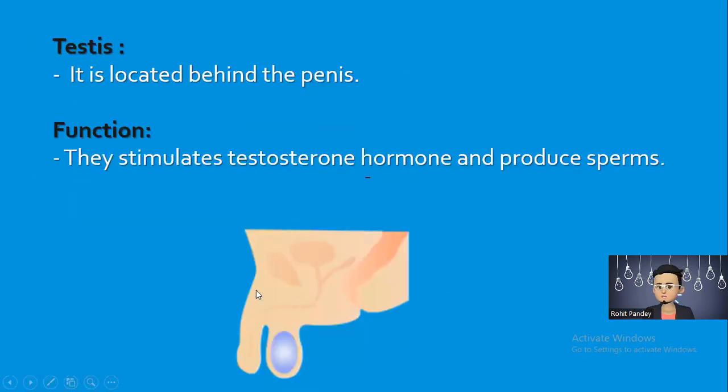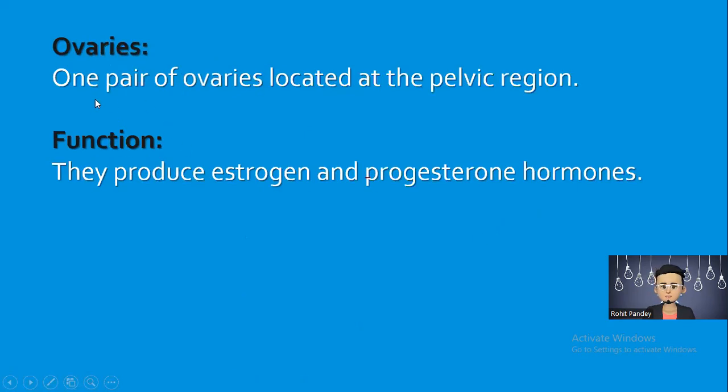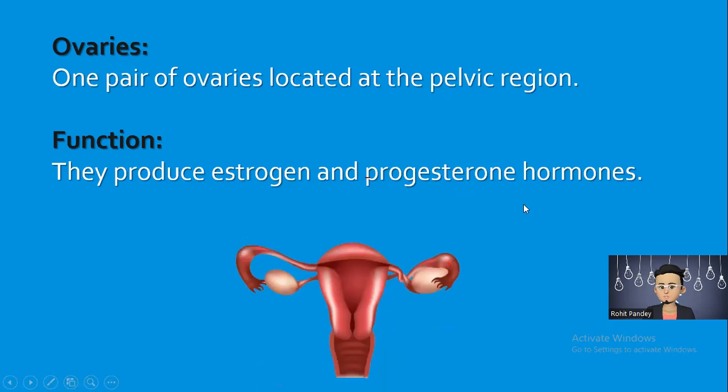Now here is the testis. As you know, it is a male part. This is the penis, and that is the scrotum, and one pair of testis. It is located behind the penis. They stimulate testosterone hormones and produce sperm. Ovaries: one pair of ovaries is located at the pelvic region. They produce estrogen and progesterone hormones. And here you can see one pair of ovaries.